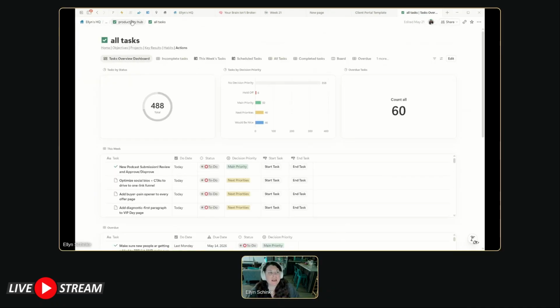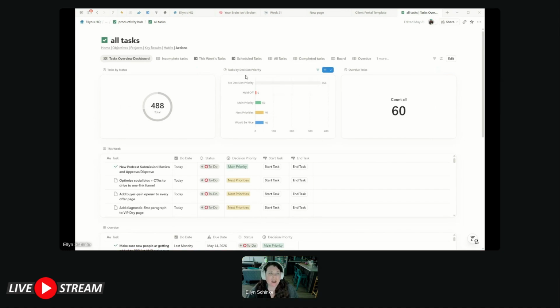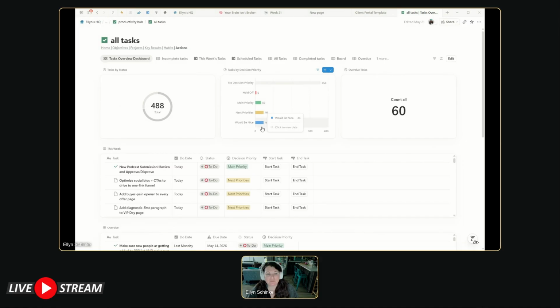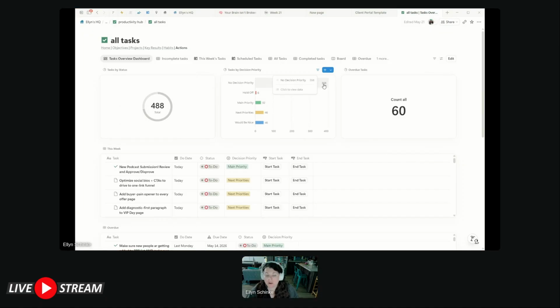In my productivity hub, in my all tasks database, I have this dashboard view that was meant to be a snapshot of what's going on in my tasks database. I can see all of my tasks by status. I have 355 tasks that are to-do tasks. I have 133 tasks in my parking lot right now. I have 60 overdue tasks, which is probably not accurate, but that's okay. Then I can see tasks by decision priority. I have 6 in the hold off category, and 358 that don't have a decision priority.